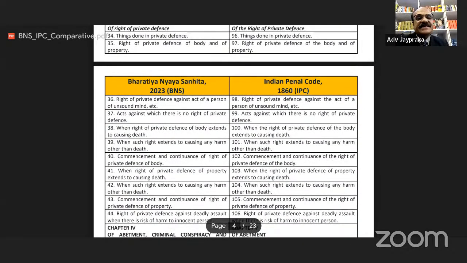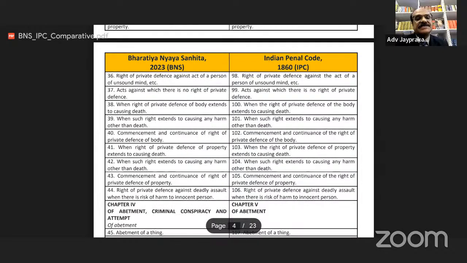BNS section 36, right of private defense against act of a person of unsound mind. Earlier section was 98. Section 37 of BNS, act against which there is a right of private defense. Earlier section was 99. Section 38 of BNS, when a right of private defense of a body extends to causing death. Earlier section was 100.